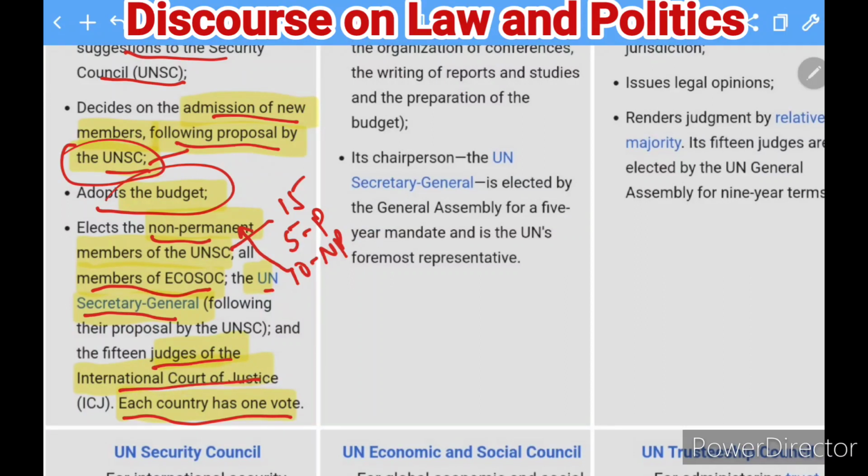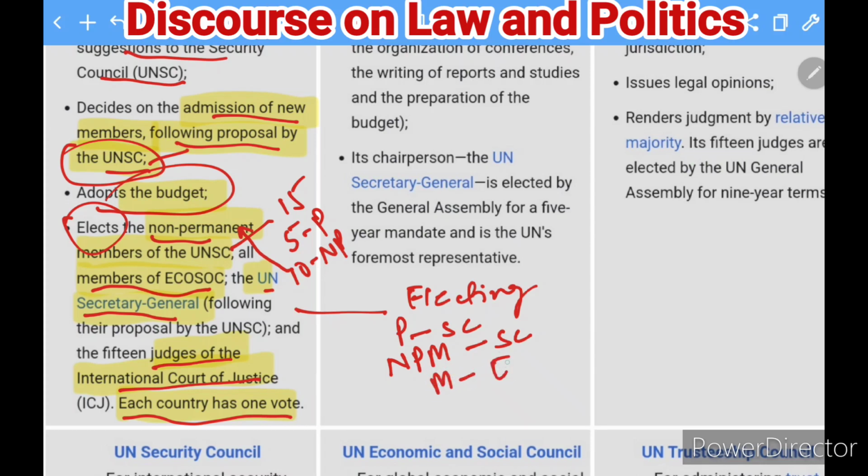So in summary, if you see the kind of elections they are conducting here, you can make a list like this. I am writing here: they elect the non-permanent members for the Security Council. They also elect the members for what? For ECOSOC.